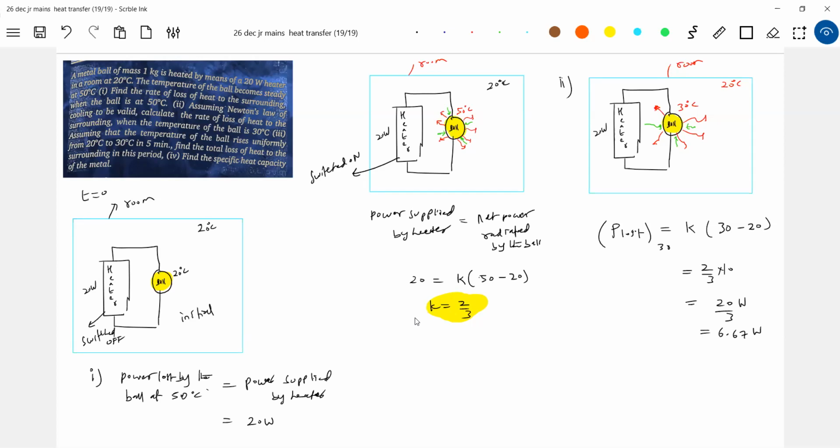What is the mean temperature? What is the mean value of that? Again go for Newton's law. So this is the average temperature. So the average power lost, the third part of the problem.